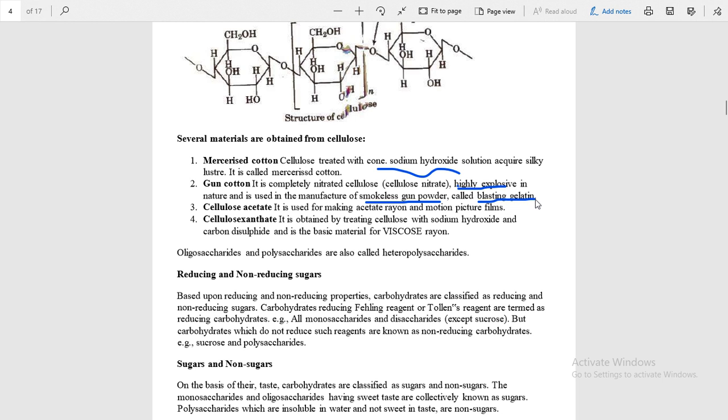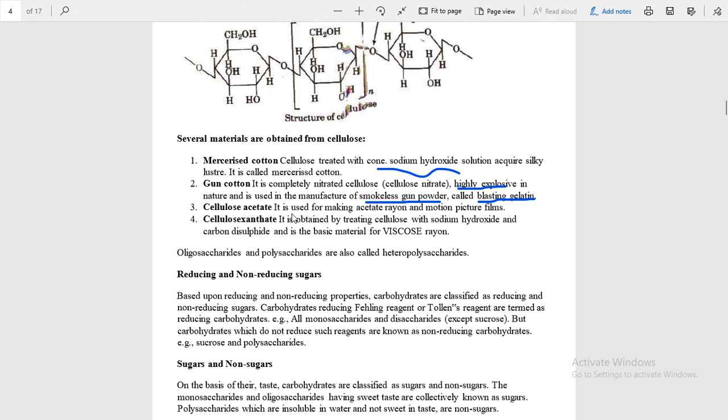It is mostly used in mining, where for the extraction of crude metal and special types of stones from the mountains, gelatin rods are used. These gelatin rods contain cellulose nitrate.